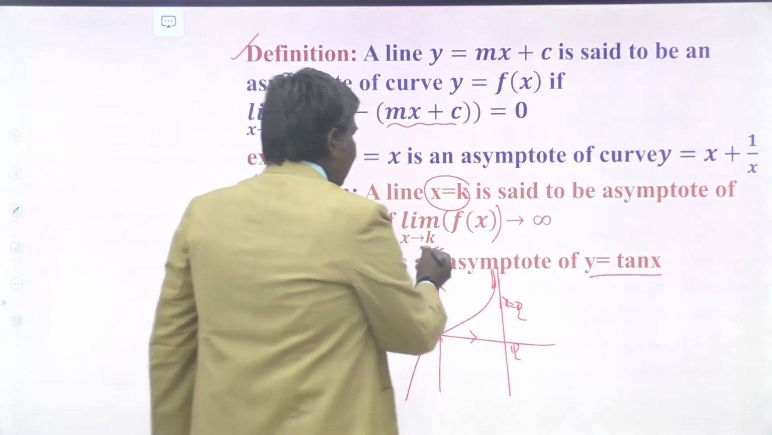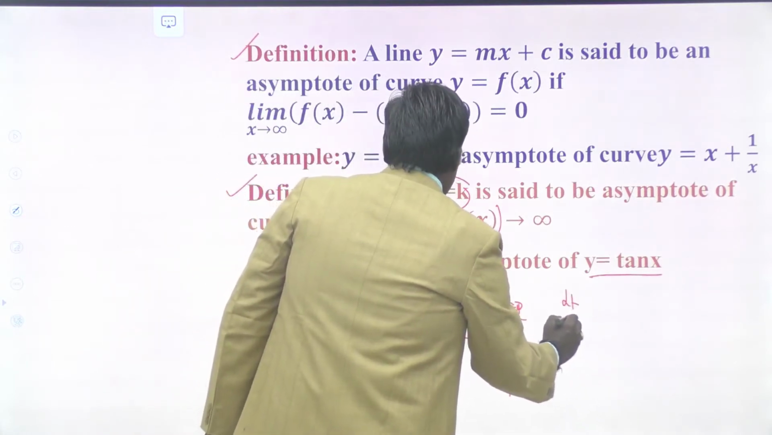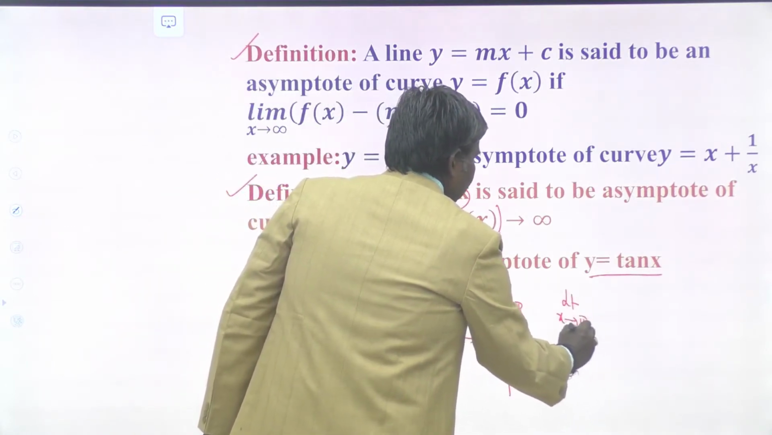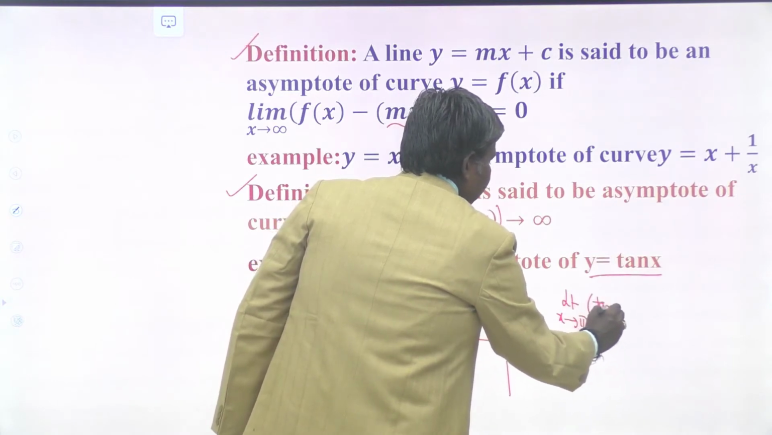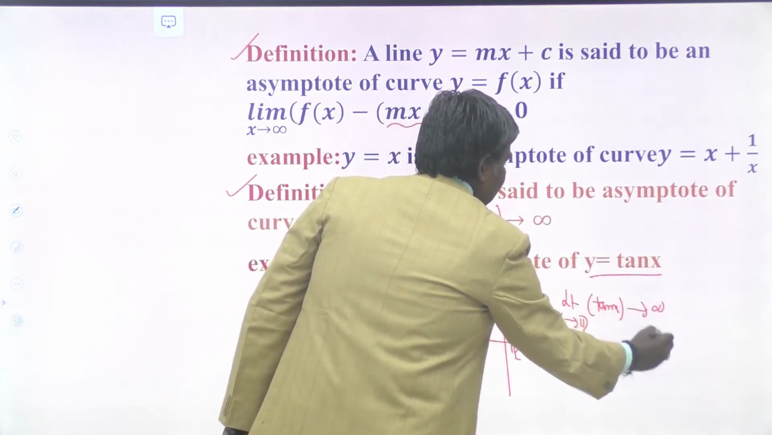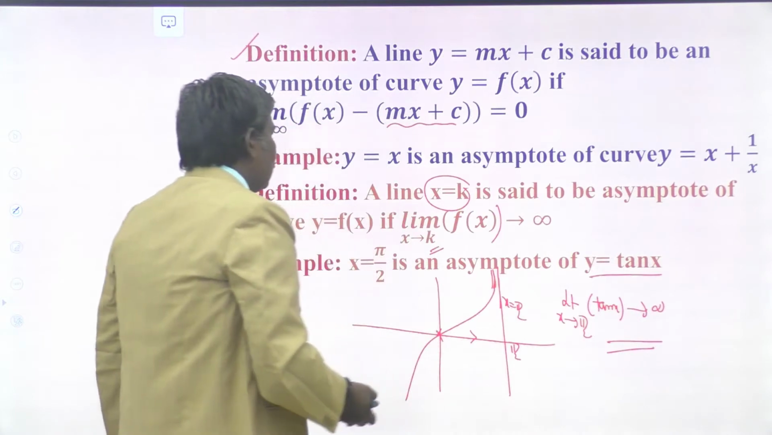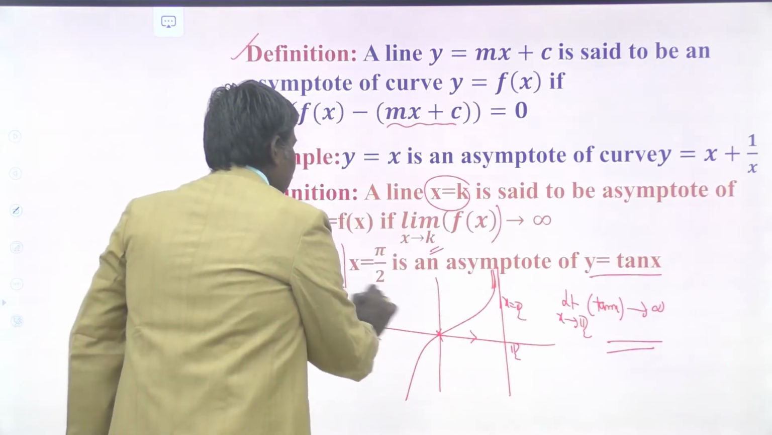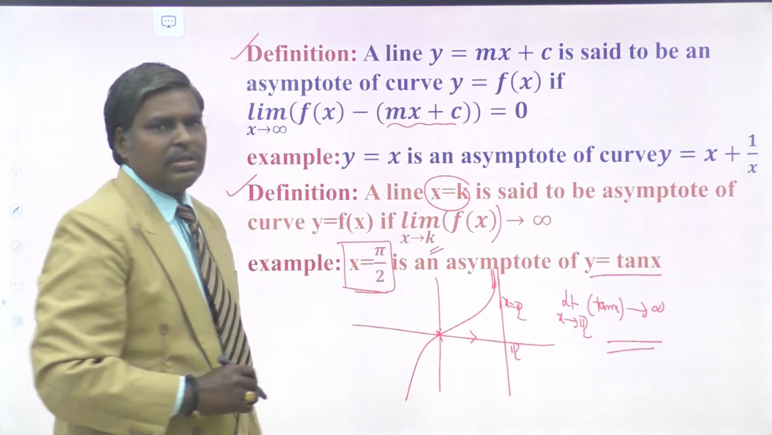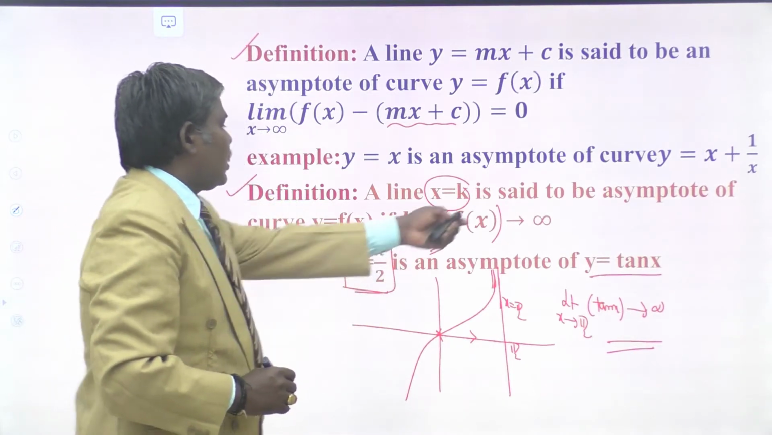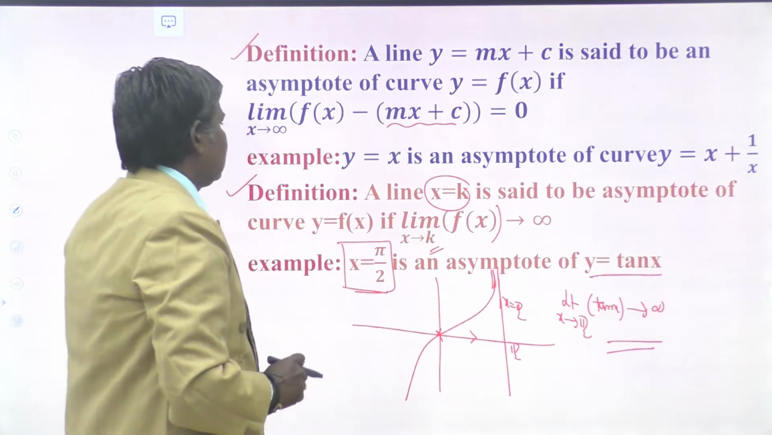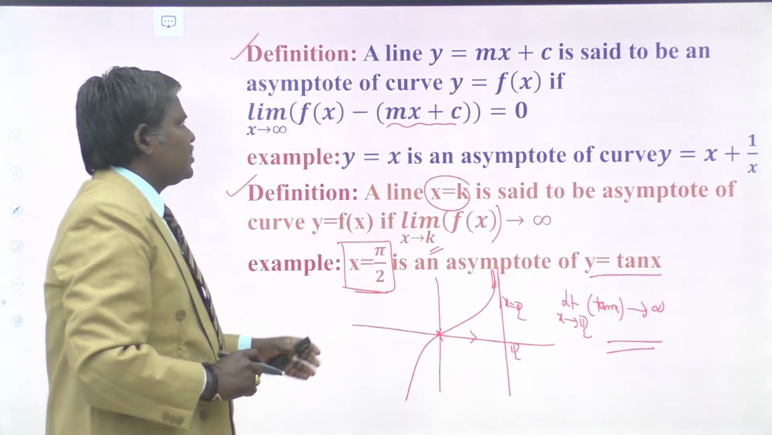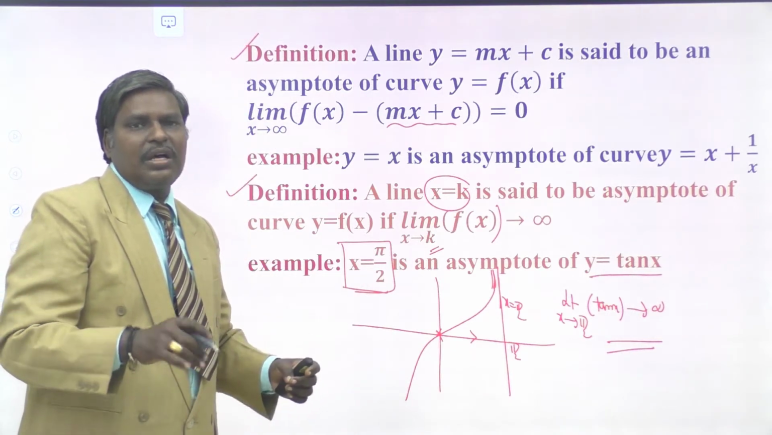So what is our k here? Pi by 2. The limit as x tends to pi by 2 of tan x tends to infinity. So for the curve y equal to tan x, x equal to pi by 2 is an asymptote of the curve. Understand? So these are the definitions related to the asymptotes of a curve.